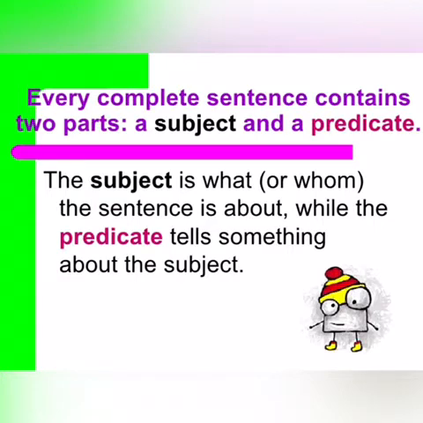Now let's talk about what is a predicate. Well, the predicate of a sentence is the part that contains the action. Every complete sentence contains two parts, a subject and a predicate. The subject is what or whom the sentence is about, while the predicate tells something about the subject.